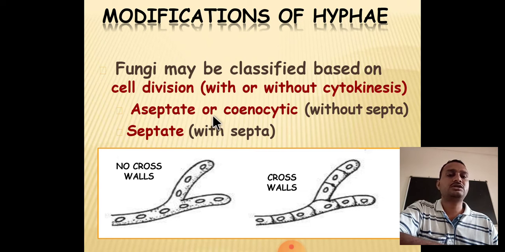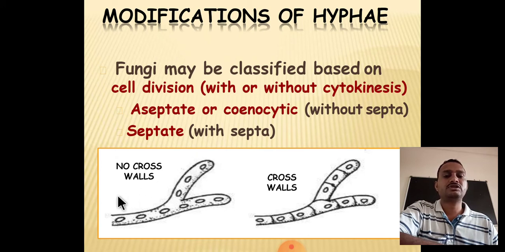You can see here in the two diagrams, this mycelium. This short part is called hyphae. The entire structure is called mycelium, but this mycelium does not have any wall. Wall means septa.